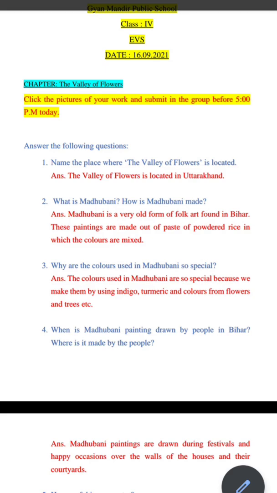Now today, like I said, we are going to discuss some questions and answers which are given to us in our assignment folder. So we'll look at the questions one by one. Question number 1 says, name the place where the Valley of Flowers is located. We have discussed this place in detail, and we have already discussed its location. So this Valley of Flowers is located in Uttarakhand, which is an Indian state.